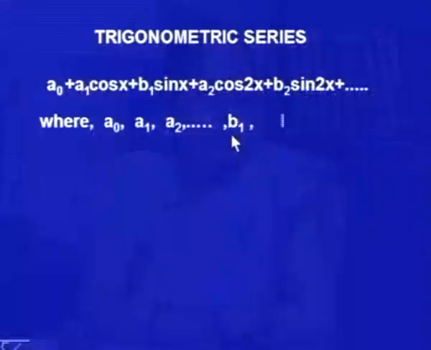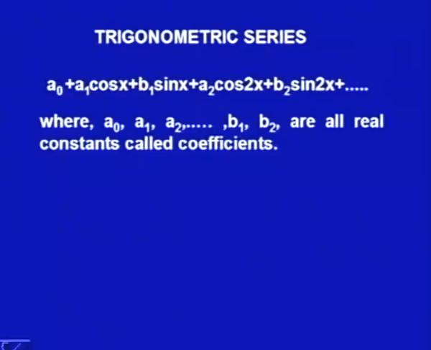So, this is a linear combination of functions with period 2 pi. So, this series would be a function with period 2 pi. So, this trigonometric series is a function with period 2 pi, where a naught, a1, b1, b2 and so on are real constants and are called the coefficients.